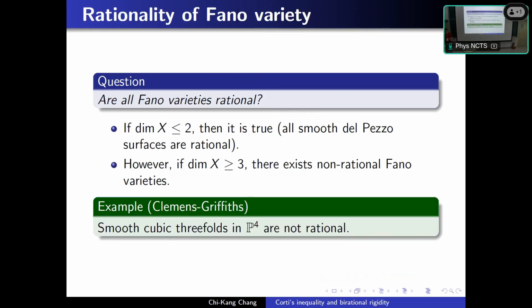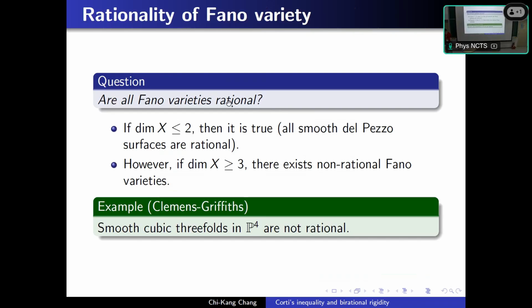In dimension 1, the projective line, the sphere, that is the complex projective curve with genus 0, is the only smooth Fano variety in dimension 1. In dimension 2, there are many Fano varieties, all of them called Del Pezzo surfaces. But every Del Pezzo surface is rational. So up to dimension 2, all Fano varieties are rational is true.